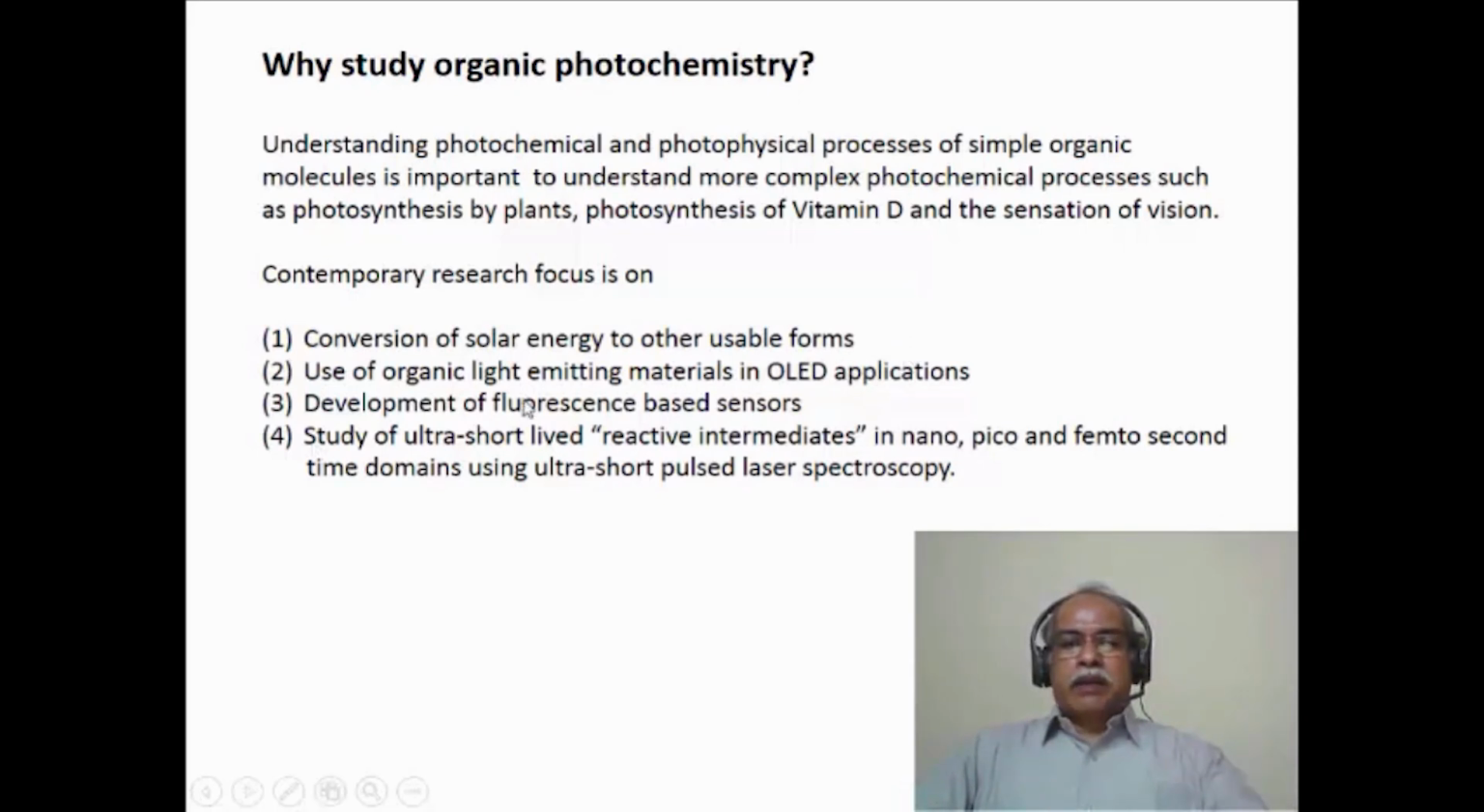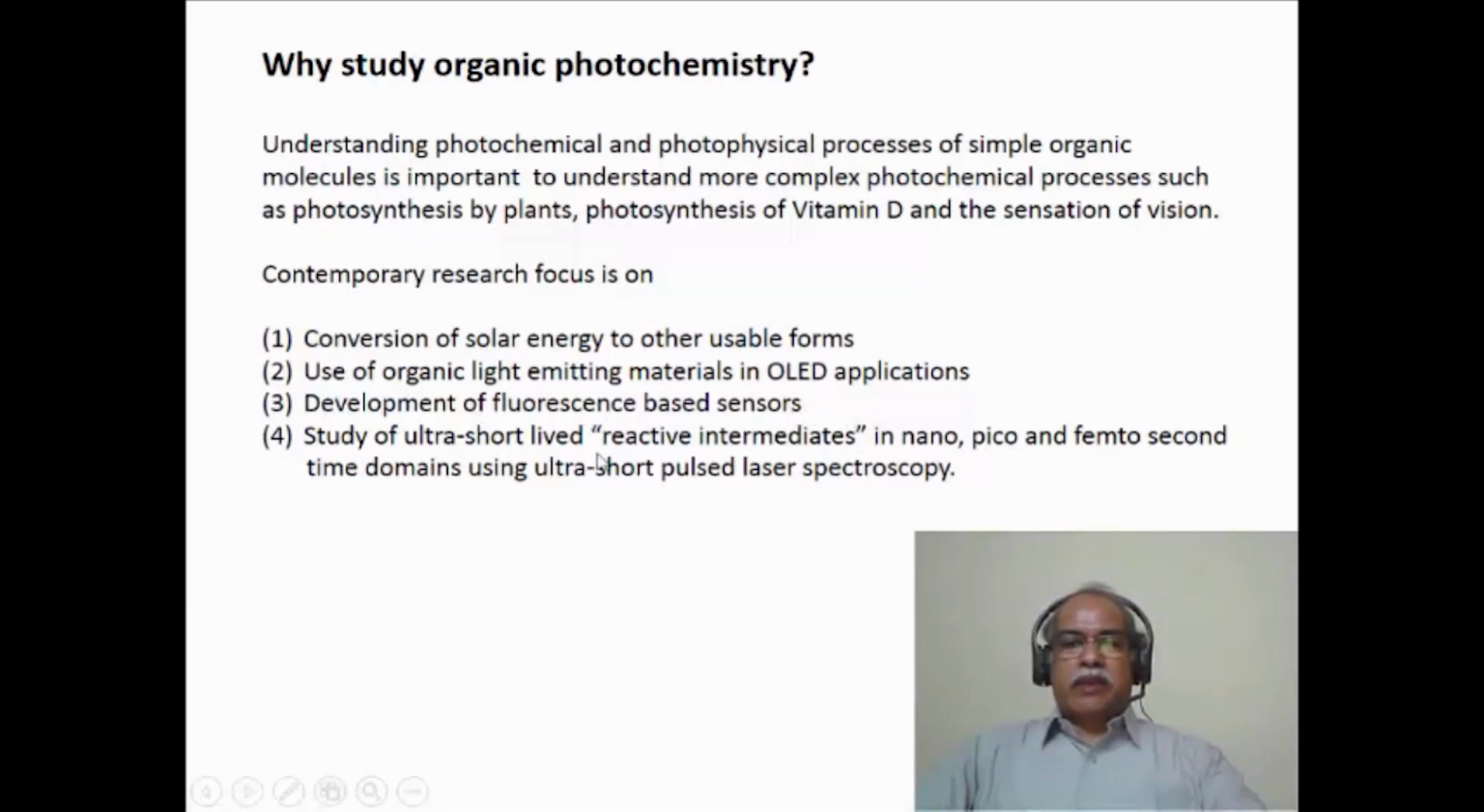For example, development of fluorescence-based sensors is another important aspect of photochemistry. Here, fluorescent molecules are used for sensing applications, sensing toxic elements like, for example, mercury, cadmium, nickel, arsenic and lead, and so on. These are fluorescence-based organic molecules where the fluorescence can be either enhanced or quenched by the sensing application that it is involved in.